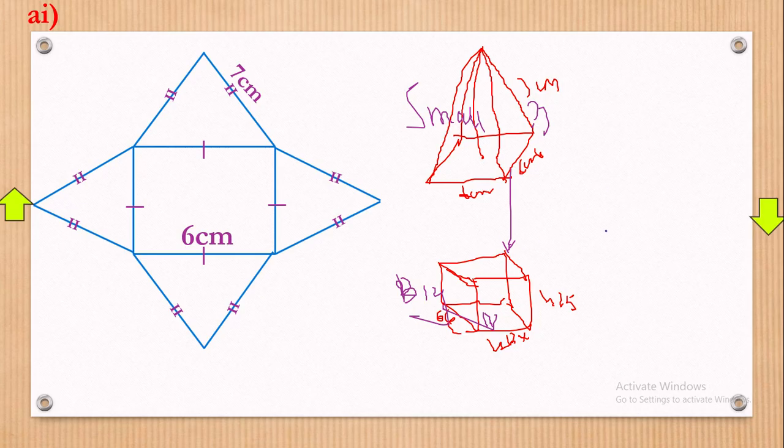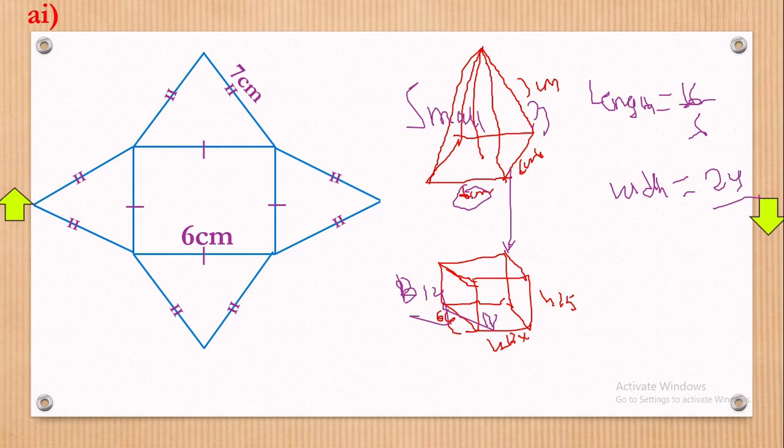Now what you're going to do is that you come and compare. Say for example, in terms of length, you will say equals to, okay, length of the cuboid is 66 divided by length of this, which is 6, like that. Then you go to the width. Width of the cuboid is how much? 24.